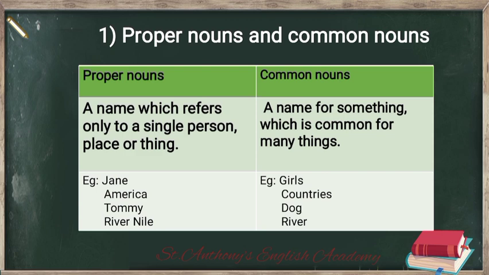A name which refers only to a single person, place, or thing. That means if we use a noun for a specific thing, then we call it a proper noun. As an example, there is a girl, so I named her Jane. So Jane is a proper noun, okay? And say there is a little puppy, if I call it Tom, so Tom is a proper noun.